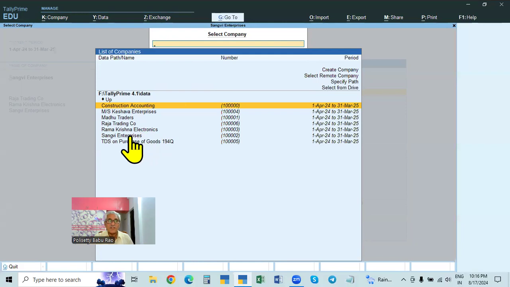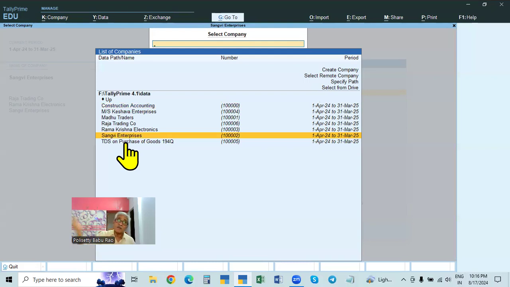Or something happens in one company, there may be some problem, or the company is deleted. In such a case it will be a problem. What we do is take the backup from the backup path and get it back. That is called restore. Restore the data into the original path.